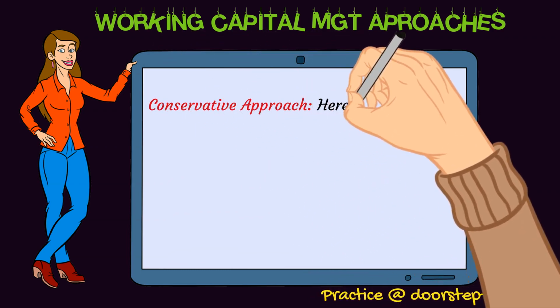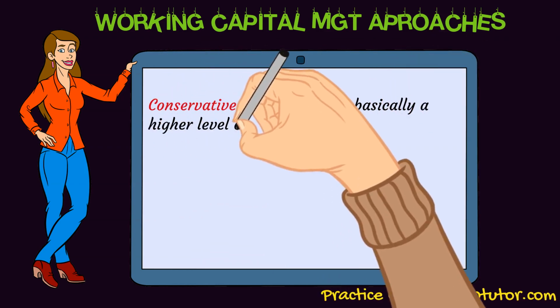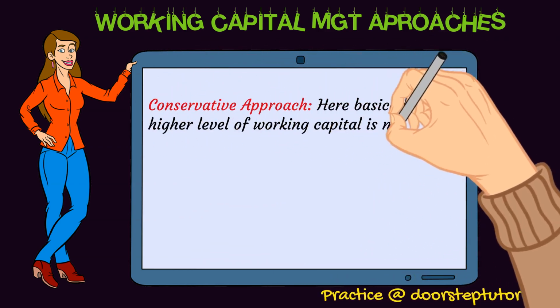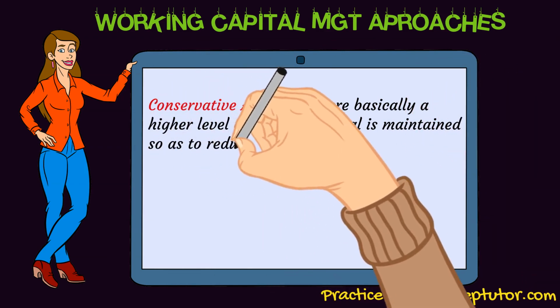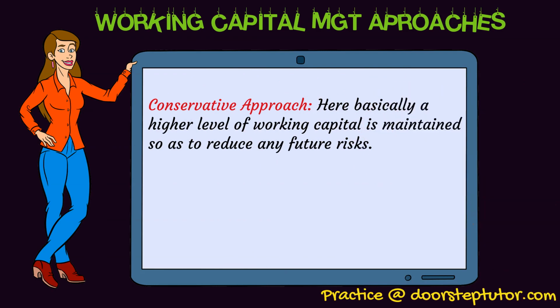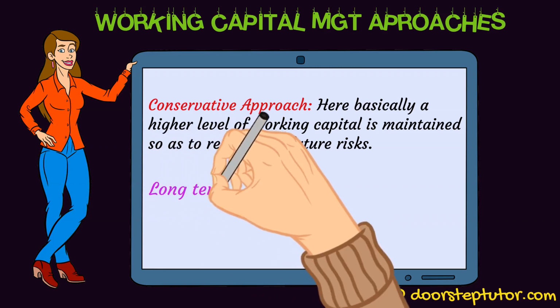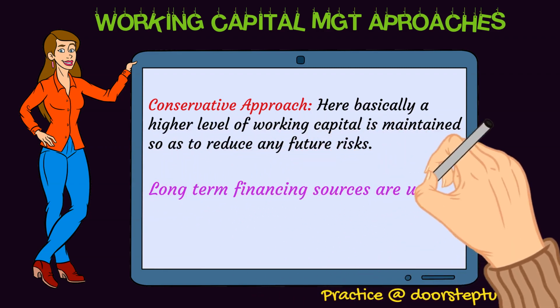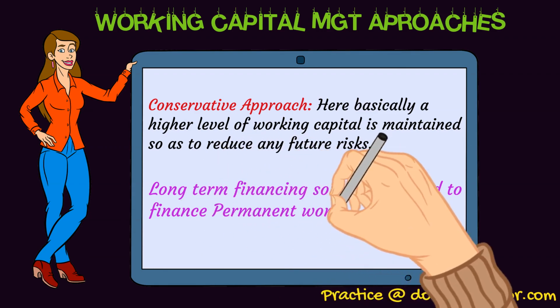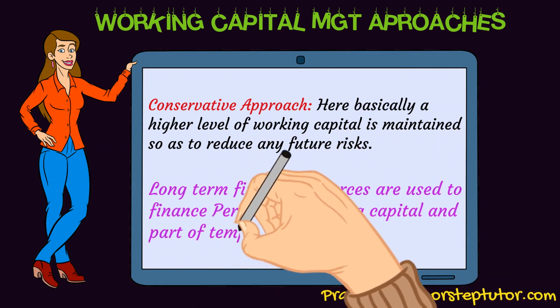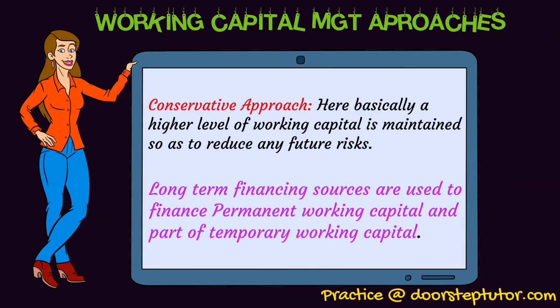See, conservative approach basically means that we have to maintain a higher level of working capital, okay? We have to keep the current assets as much as we can, so as to reduce any future risks, okay? So long term financing sources are used to finance this permanent working capital. Now permanent working capital is basically that minimum amount of current assets that is required at all times to ensure a minimum level of business operations, okay?